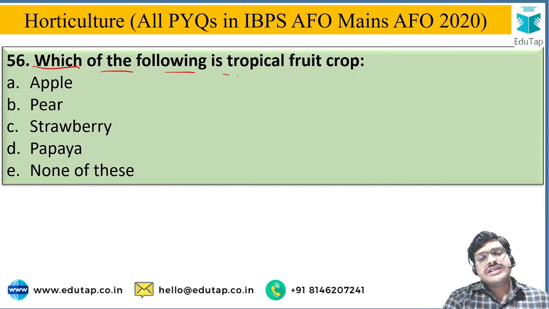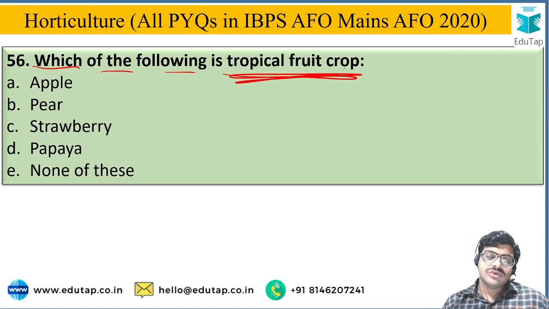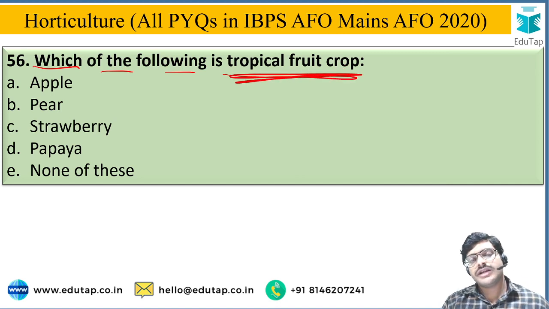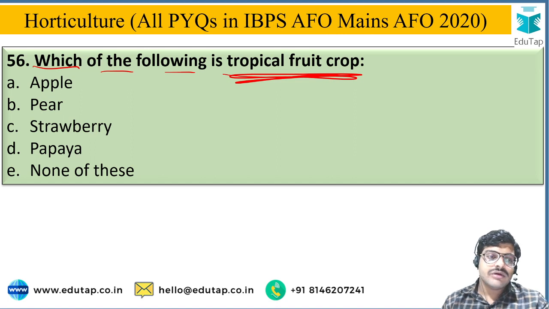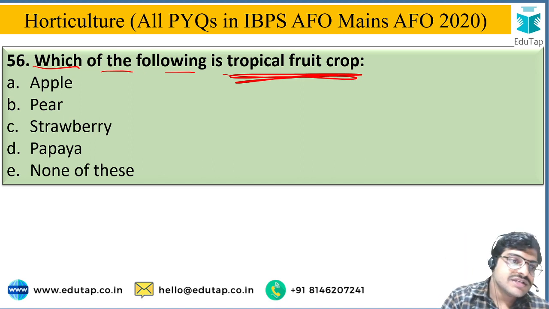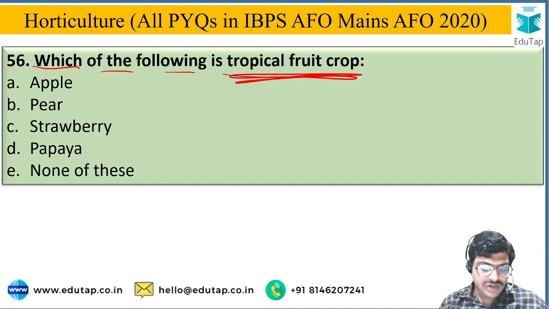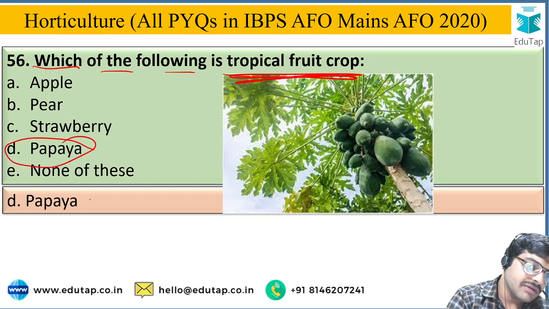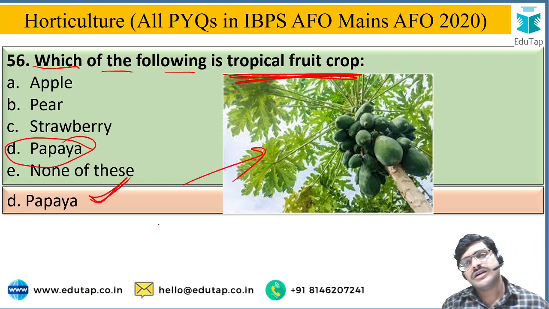Okay, next, which of the following is a tropical fruit crop? Again, tropical means usually temperature above 24 degrees Celsius. So you have to identify which crop bears the temperature above 24 degrees Celsius and is cultivated in the tropics. And the options are apple, pear, strawberry, papaya or none of these. And the correct answer here is option D. Papaya is the correct answer, which is the tropical crop.